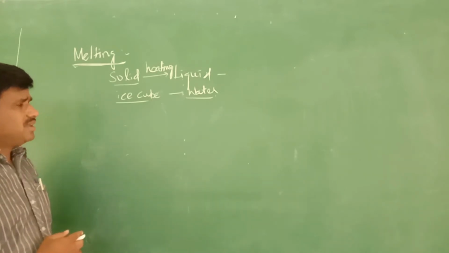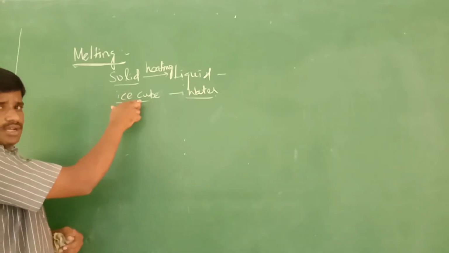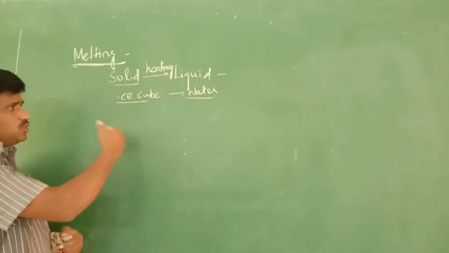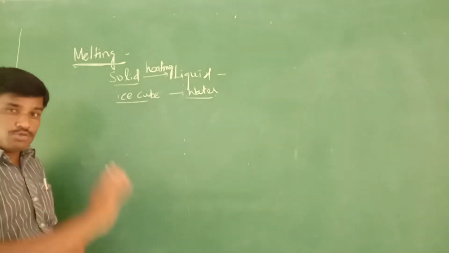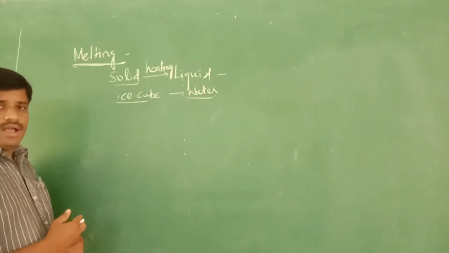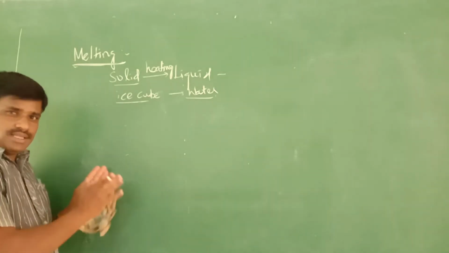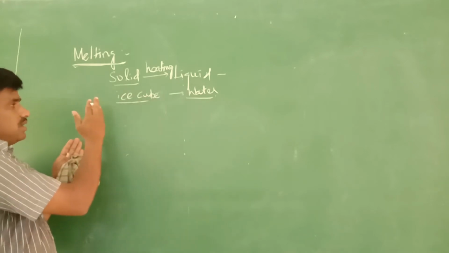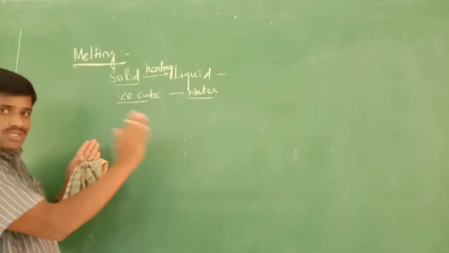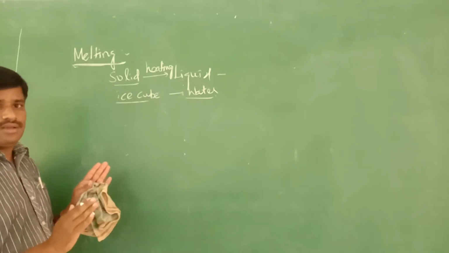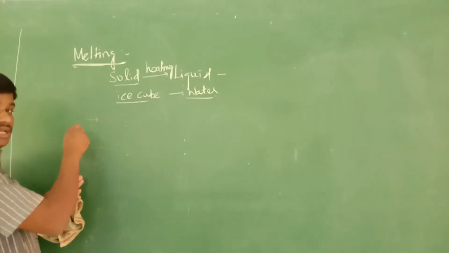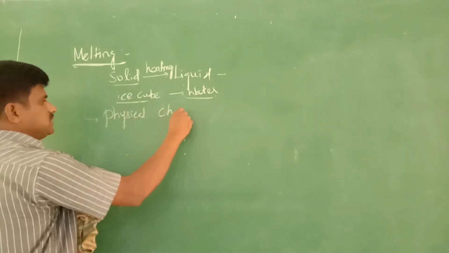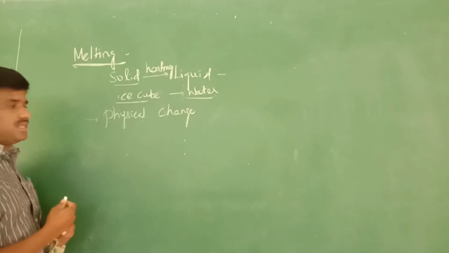Here in ice cube there are particles present, and in water also particles are present. In this there is no new substance formed. The substances present are the same. Only the state of the substance changes. Solid state gets converted to liquid. That's all. So there is no new substance formed here. So melting is a physical change.